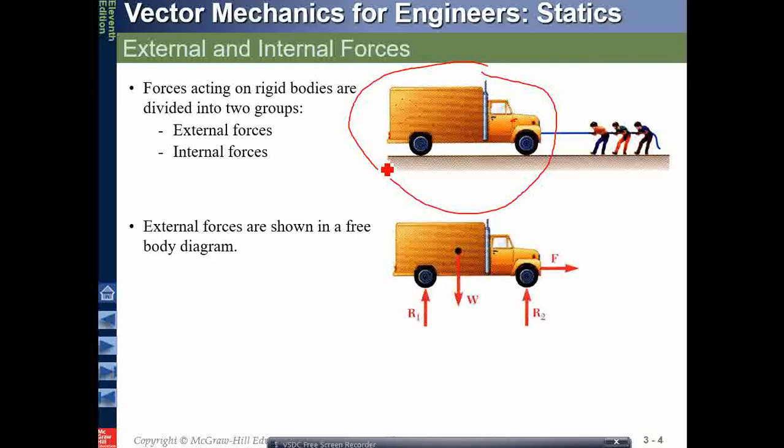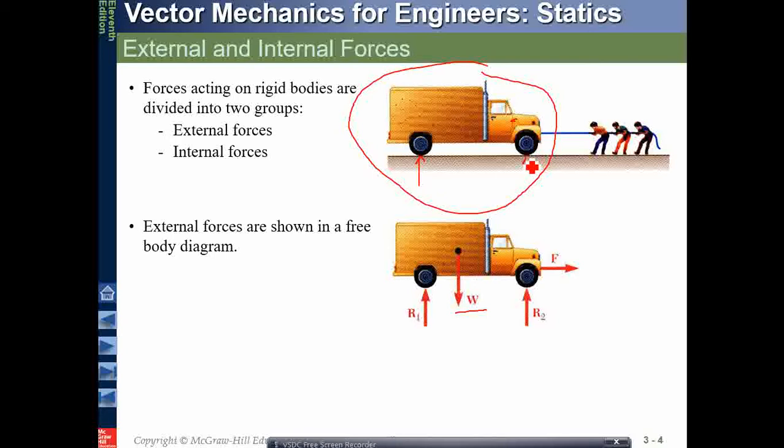However, the external forces are usually more important because they are applied externally. Like for example, the weight of the truck. The weight of the truck is in the downward direction, W. So this is an external force. Or the reaction offered by the weight of this truck, so there will be a reaction at this point because the weight of the truck is on the tires and this tire is on the ground. So the ground equivalently will be offering a resistance.